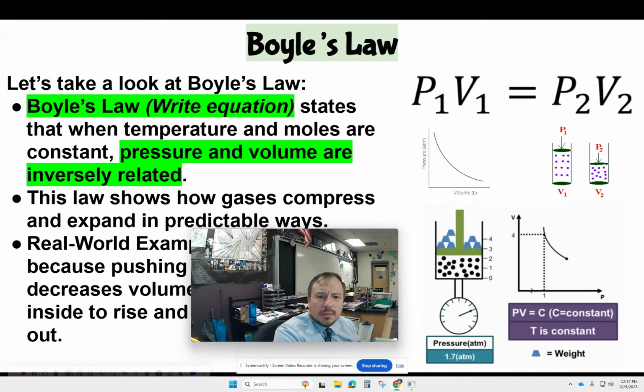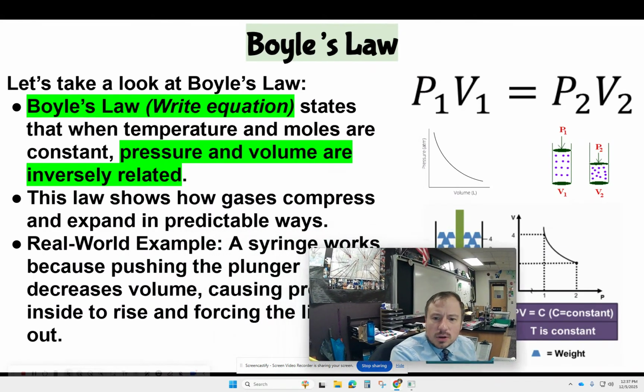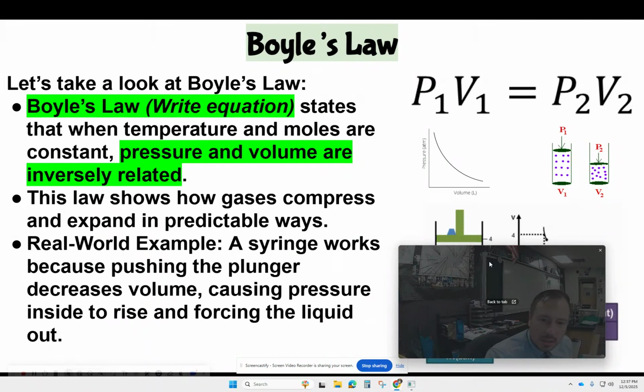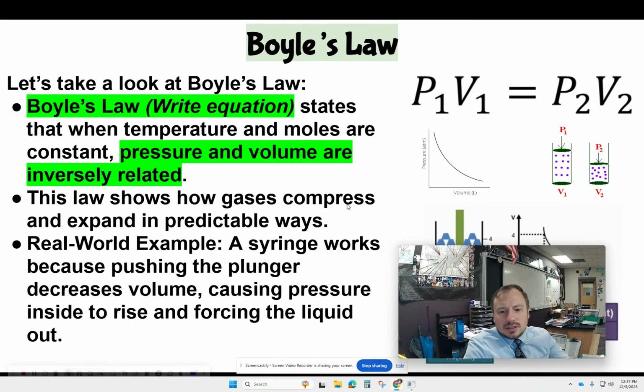But this also is why, if you're on an airplane or you're going up a mountain, your ears pop, right? Because your body, the sinus cavities, that's a place that has air. When you change the pressure, that difference in pressure is going to cause your ears to pop. That's equalizing the pressure, right? It has to do with volume. It's like pushing it out as well, but mostly equalizing it, right? So that's Boyle's law.